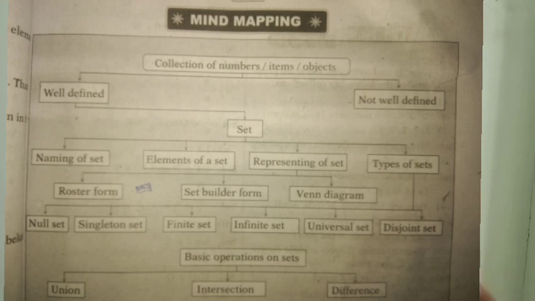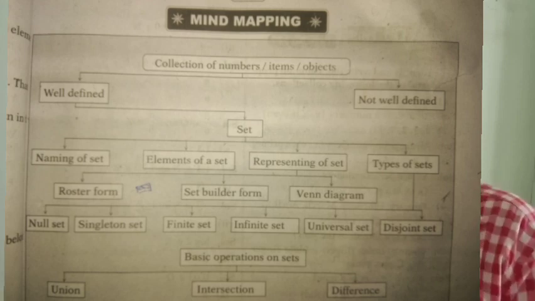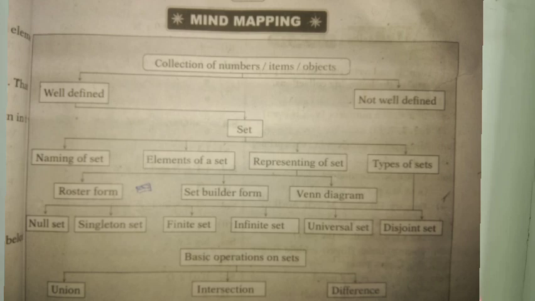Representation of the sets. I told you there are three types of representation: roster form, set builder form, Venn diagrams. Then types of sets. The types of sets are classified into the null set, singleton set, finite set, infinite set, universal set and disjoint set. Two more sets are missing here. What are they? Equal sets and subset. And the last one, cardinal number of elements also. You should mention that here.